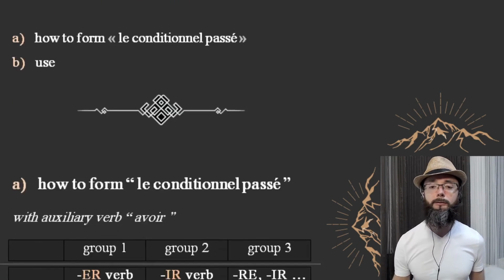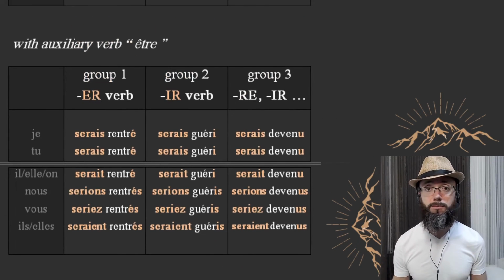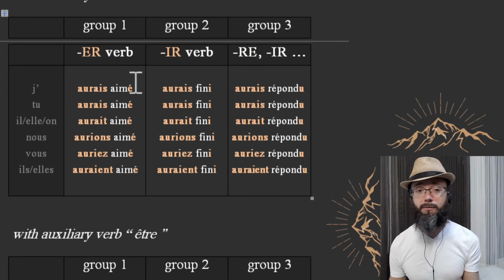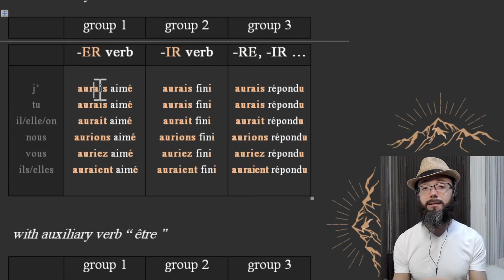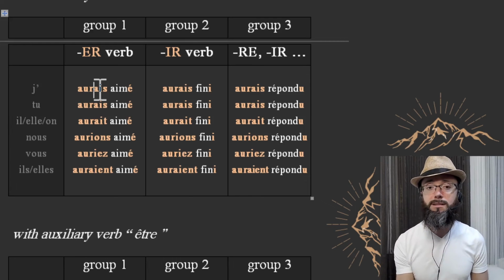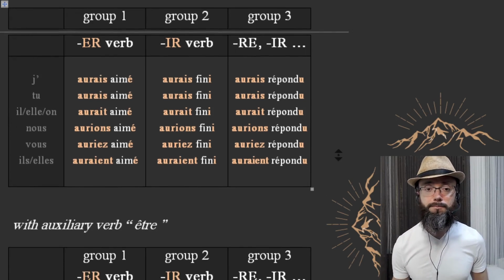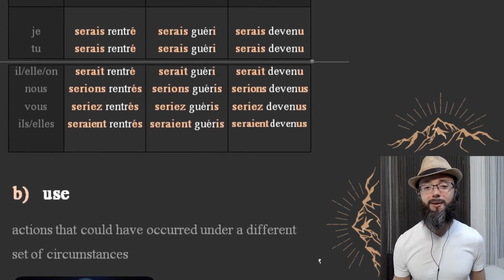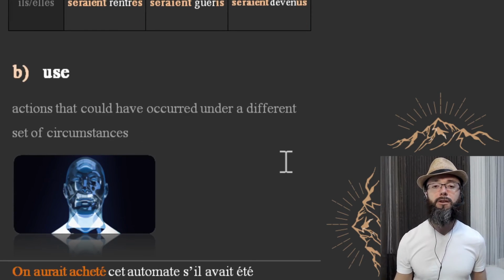We learned today how to form the past tense of the conditional mood with the auxiliary verb to be or the auxiliary verb to have. You combine avoir et être, to have, to be, conjugated in the conditional present, with the past participle. Of course, it has to agree with the subject when you have the auxiliary verb to be. We're almost through. Actions that could have occurred under a different set of circumstances is the kind of situation that warrants the use of the conditional mood, past tense.